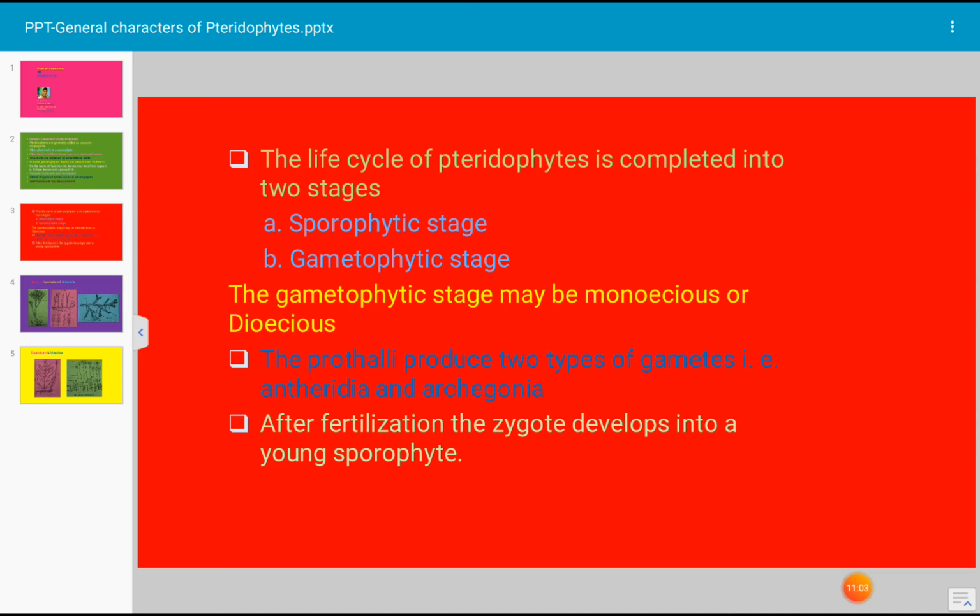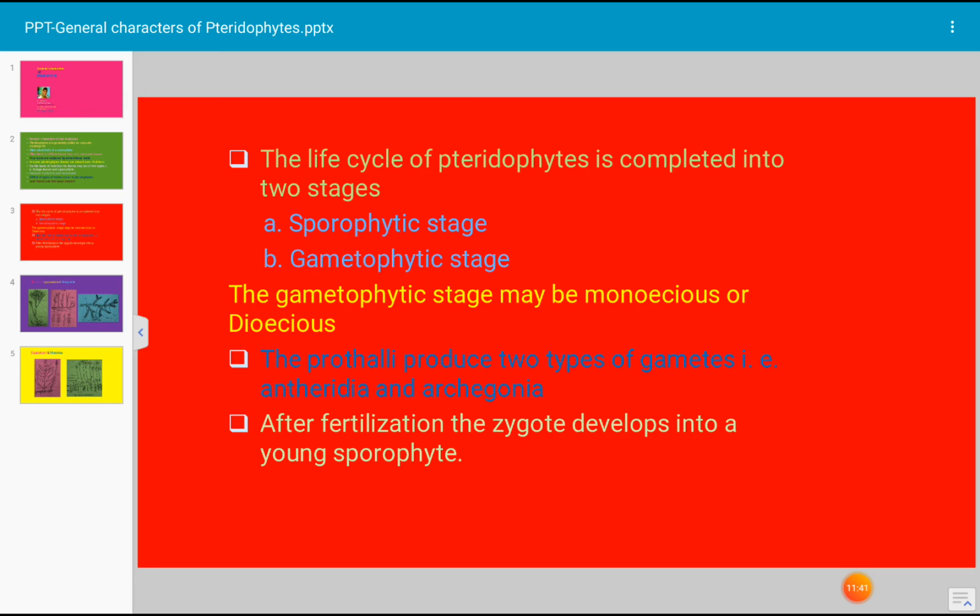And the prothallus is also known as gametophyte. The gametophyte produces sex organs, and two types of sex organs are produced, the male organ which is known as antheridium and the female organ which is known as archegonium. Antheridia are the male sex organs and archegonia are the female sex organs. And after fertilization, the zygote develops into a young sporophyte. These are the characteristic features of pteridophytic plants.